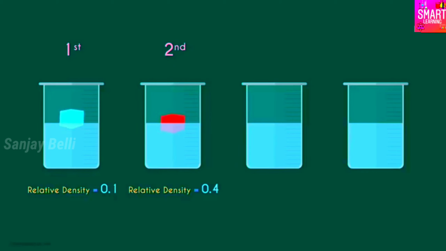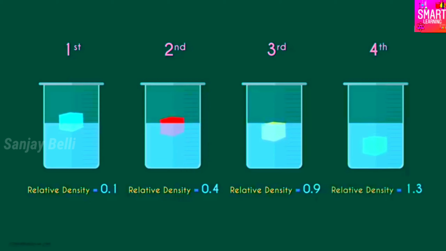More of it is inside the water, and if it's 0.9, even more of it will be inside the water, but it will still float. And if it's greater than 1, say 1.2 or 1.3, then it will sink.